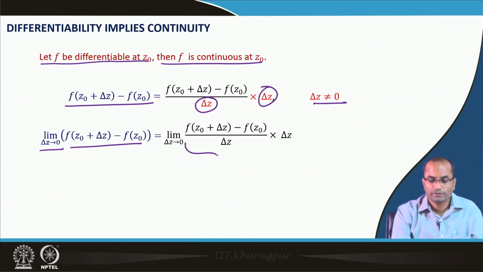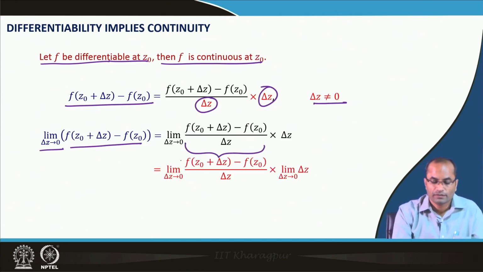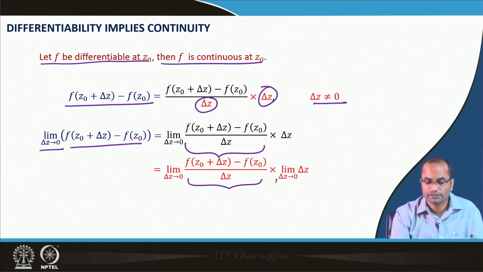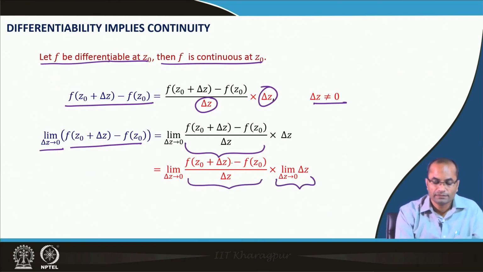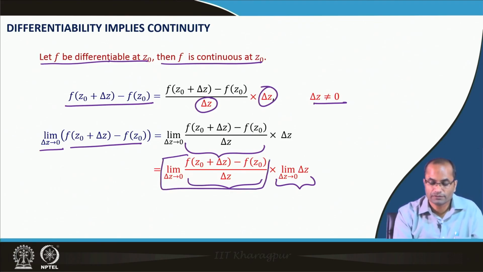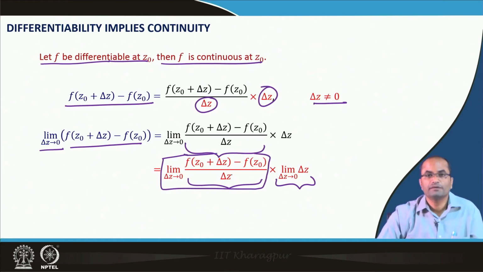And remember that this limit we can break into two parts: the limit of the first, then the limit of the second. The first expression tells us that if the function is differentiable, this limit will exist. Then, here we have delta z approaching 0, so delta z is 0. So, something that exists into 0 gives a right hand side of 0.